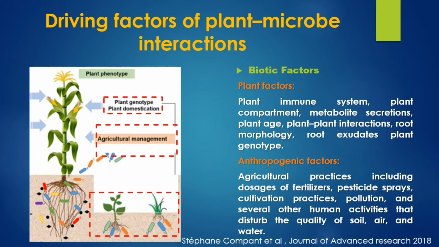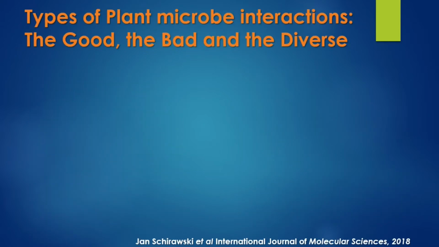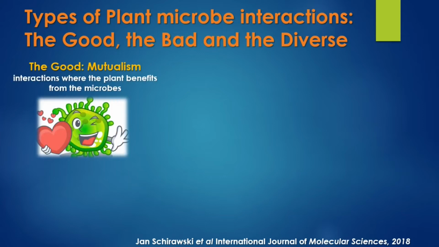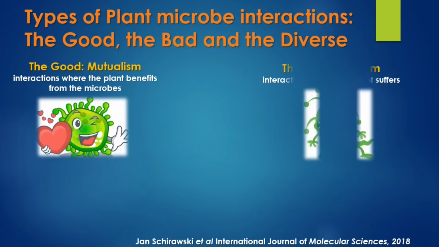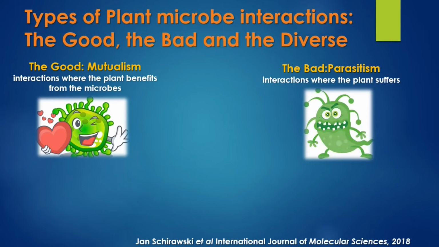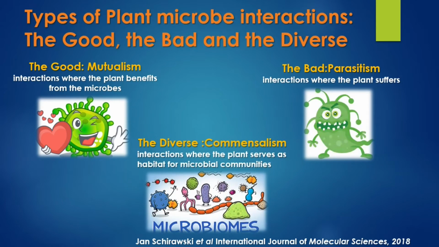Now coming to the types of plant microbe interactions. The plant microbe interactions can be broadly classified into three types: the good interaction, the bad interaction and the diverse interaction. The good interaction is where the plant and microbe both get benefit.